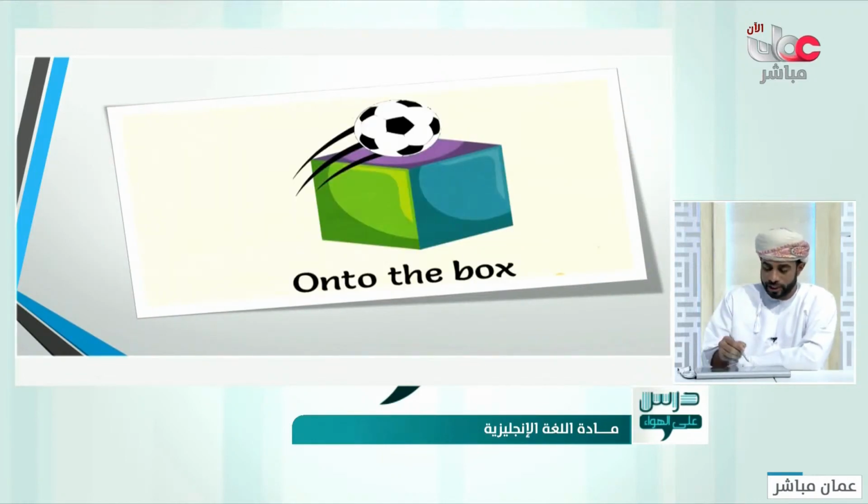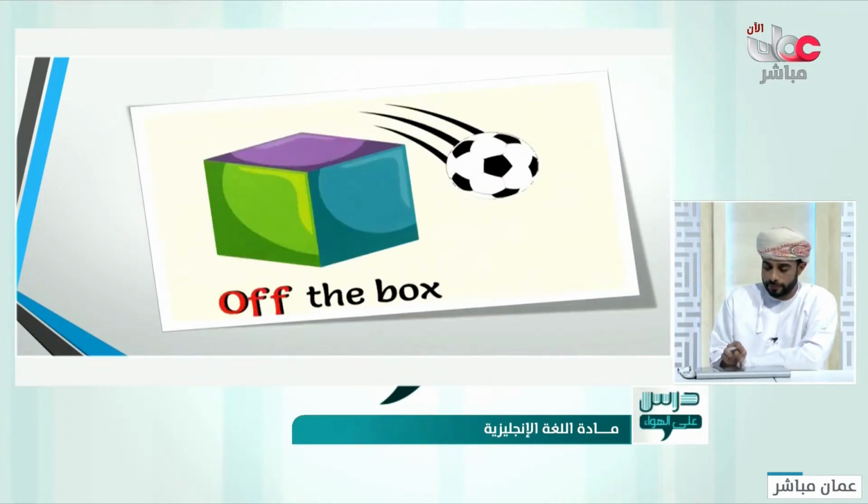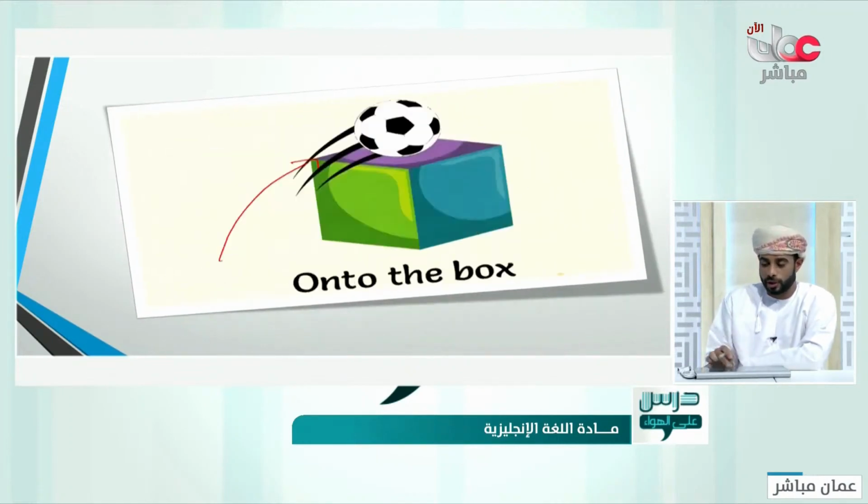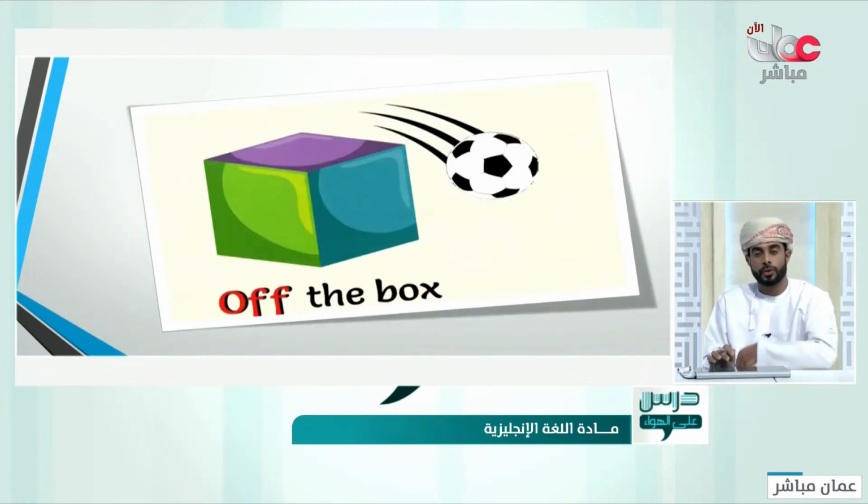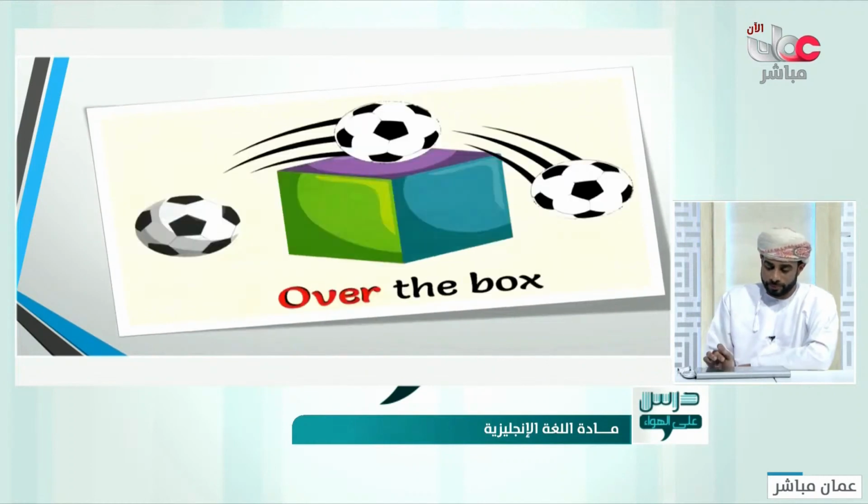Onto. For example, you say jump onto something. You jump onto the box. Like this ball jumped onto the box. Off is the opposite of onto. When you jump down, okay, off the box. Jump off the box.